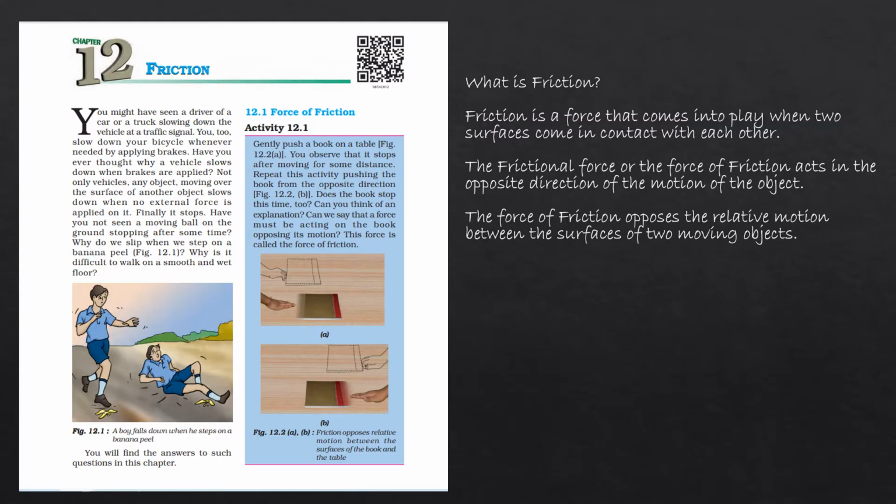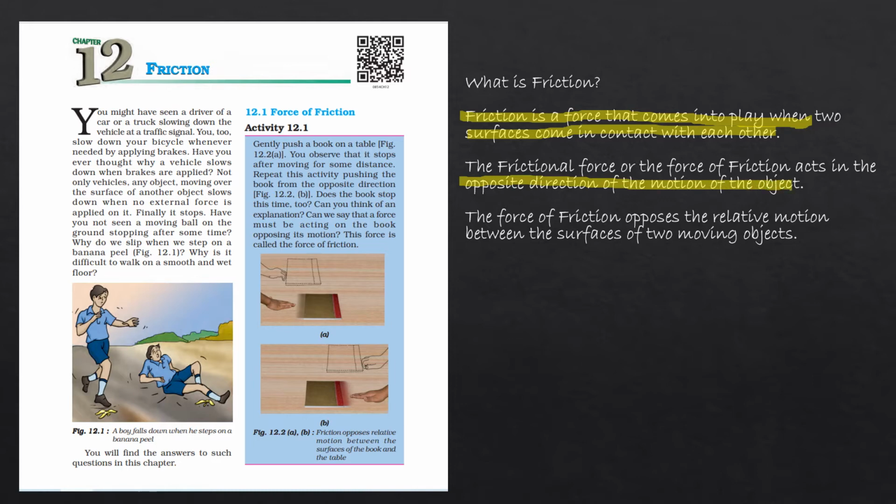In the previous video regarding the previous chapter, that is force and pressure, we discussed what friction is. Friction is also a type of contact force. Friction is a force that comes into play when two surfaces come in contact with each other, and this frictional force always acts in the opposite direction of motion.